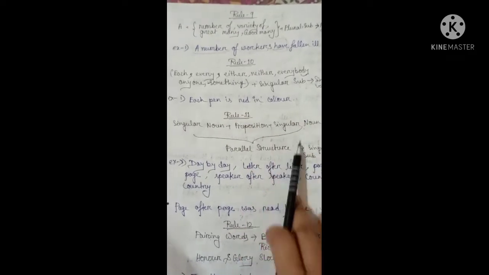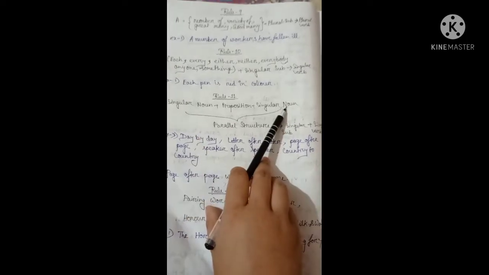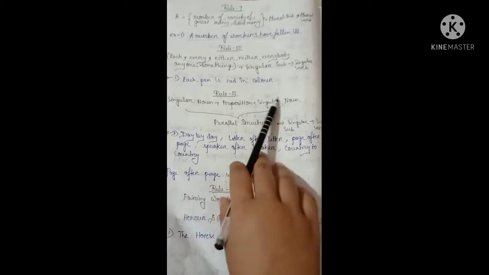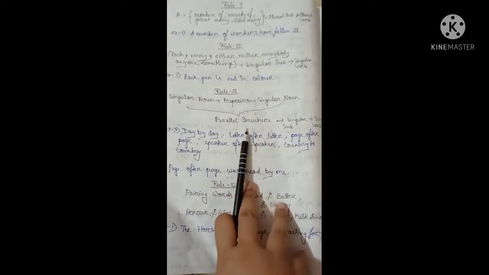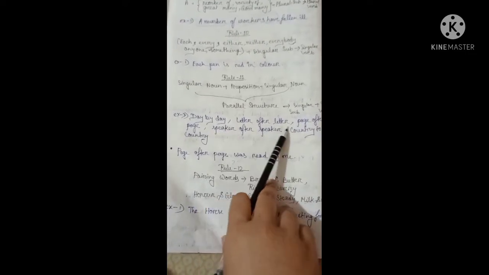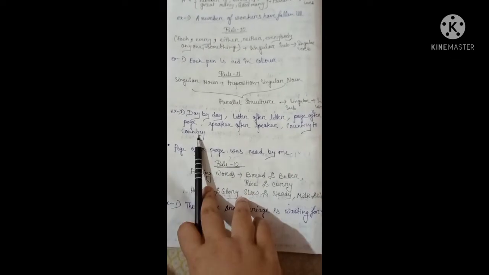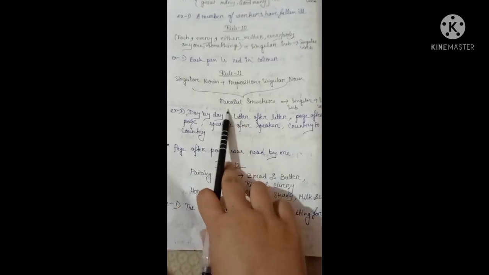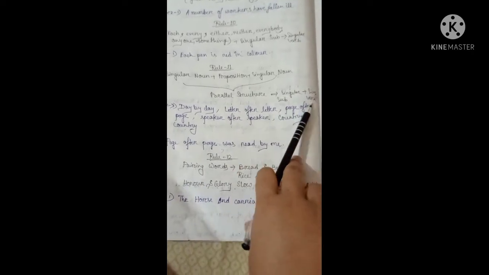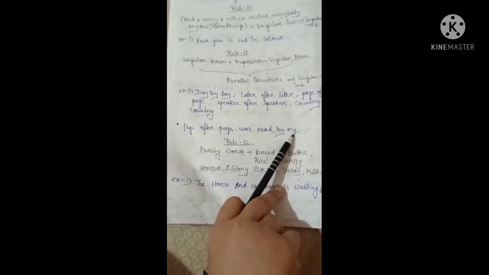Next rule 11. If two singular nouns are connected by a preposition, it is called a parallel structure. Just like day by day, letter after letter, page after page, speaker after speaker, country to country. These are all examples of parallel structure. This parallel structure always takes a singular subject and a singular verb. Just like: page after page was read by me.